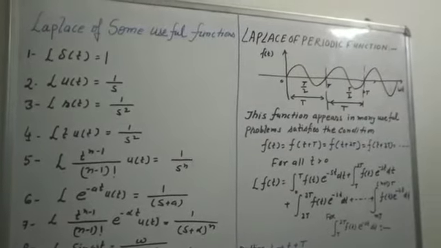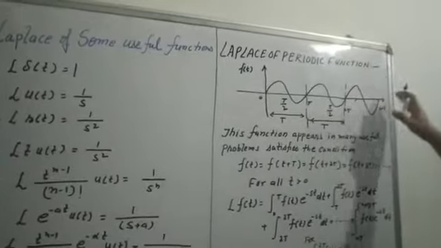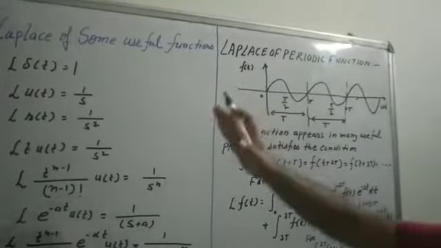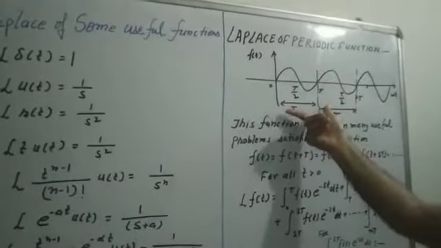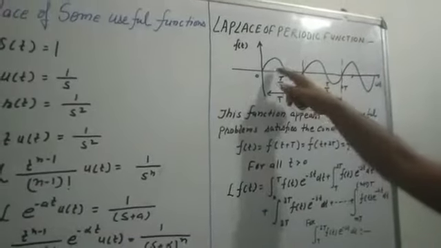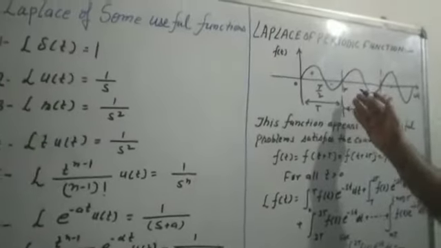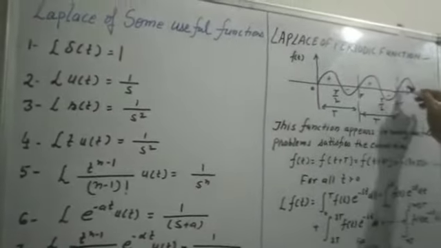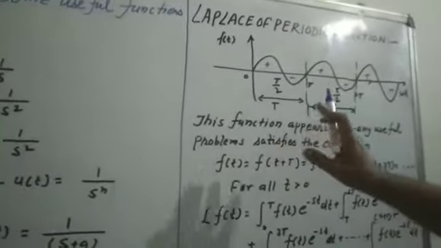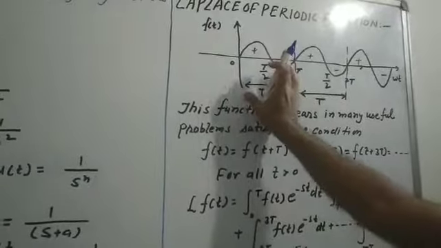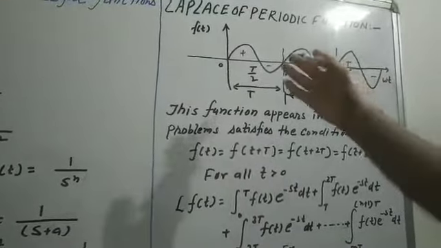What is the meaning of periodic function? The waveform or the function should repeat at a regular interval. For example, this sinusoidal wave repeats after a time interval T: positive half cycle, negative half cycle. Thereafter, after time T, it is positive, negative. After 2T, positive, negative. After a continuous interval of time T, the wave is repeating or obeying the sine rule. So this is a sinusoidal wave.